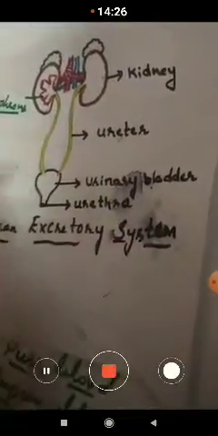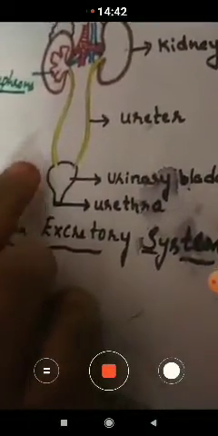A human being excretes about 1.5 to 2.5 liters of urine every day, and the size and position of the urinary bladder vary with the amount of urine it contains.